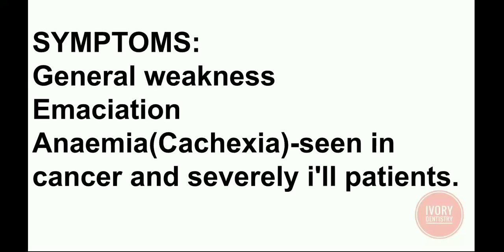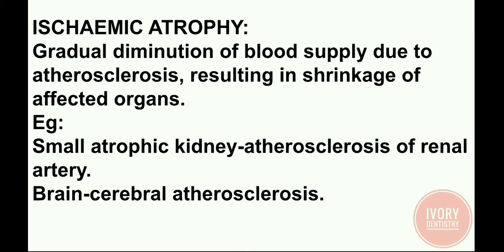Next, cachexia. Cachexia is a wasting syndrome in which wasting of muscles and weight loss takes place, and it cannot be recovered even by taking a lot of calories of food. It is mainly seen in cancer and severely ill patients.